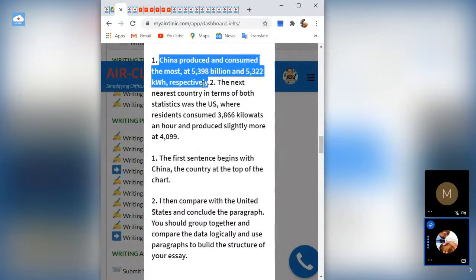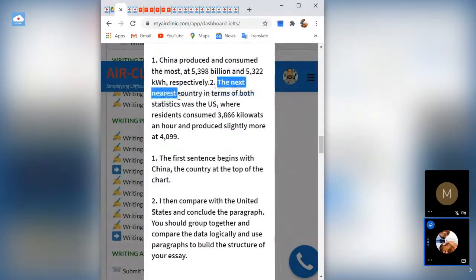The next nearest country in terms of both statistics was the United States. He wrote it clearly, where residents consumed this an hour and produced slightly more at this. So in these first two sentences, he has summarized both China and the United States, and he also compared them, because he said the next nearest country. By the time you are stating this, you are comparing China and the US. So this is how he compared. He did the comparison.